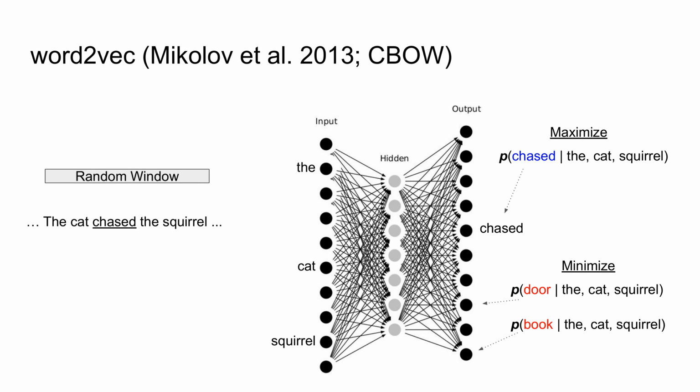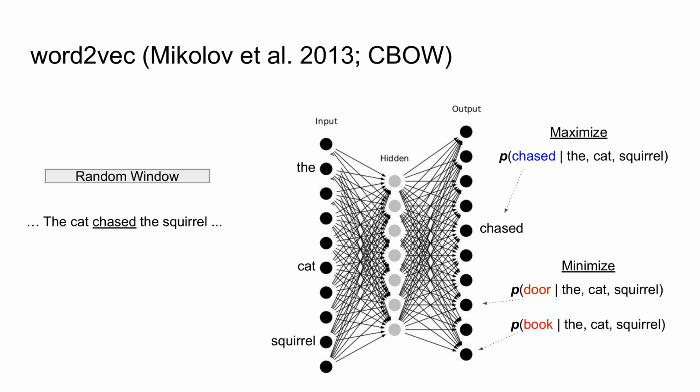In the continuous bag of words variant of Word2Vec, random slices of text with a fixed size window are used to fine-tune the system by treating the word in the center as a to-be-predicted target and its surrounding words as prediction signals. Activation from those surrounding words propagates forward as input and projects to a hidden layer of lower dimensionality. The hidden layer then projects to an output layer that gives a probability distribution over possible target words, conditioned on the context words. The network is trained to maximize the conditional probability of the target given the context.